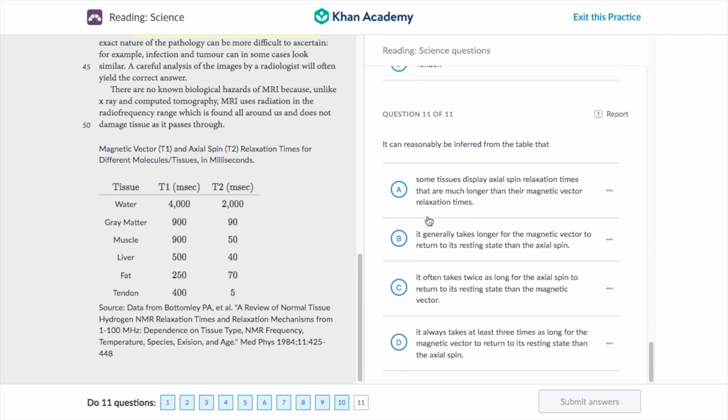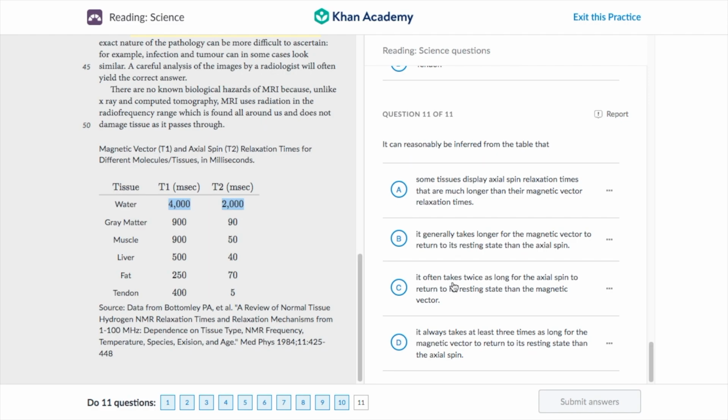And finally, question number 11. It can be reasonably inferred from the table that some tissues display axial spin relaxation times that are much longer than magnetic vector relaxation times. It generally takes longer for the vectors to return to resting states than axial spins. It often takes twice as long and often 3 times as long. Well, let's look at our data over here. If we look at option D, it takes 3 times as long for the magnetic vector than T2. Well, that's not right. This is 2 times. So that doesn't make any sense.